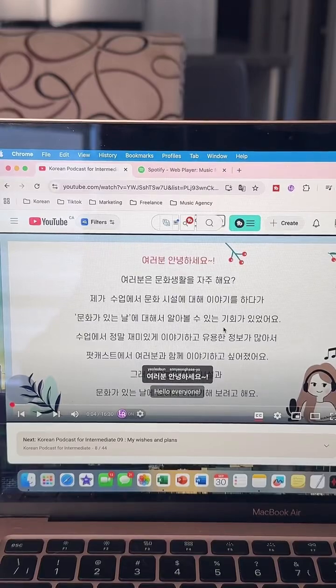Sentence by sentence, so it will be easier for everyone. Okay, so let's start right now.